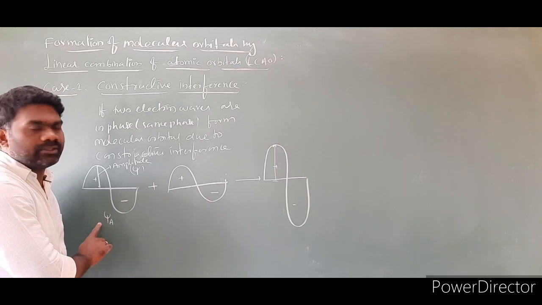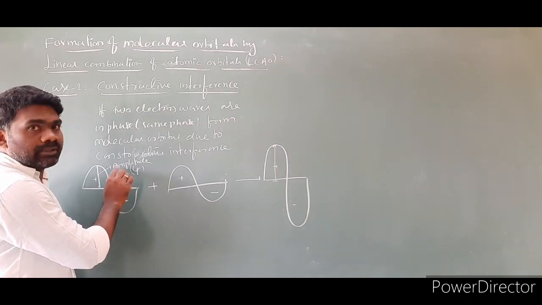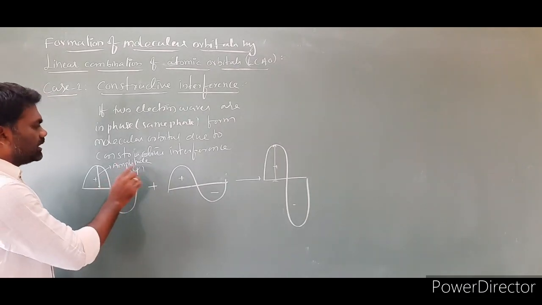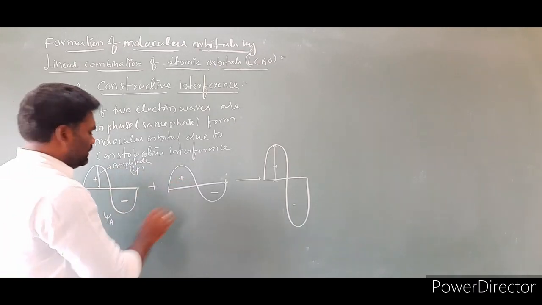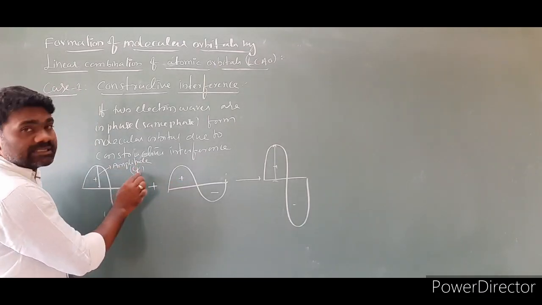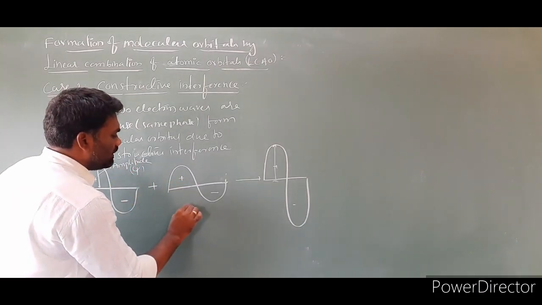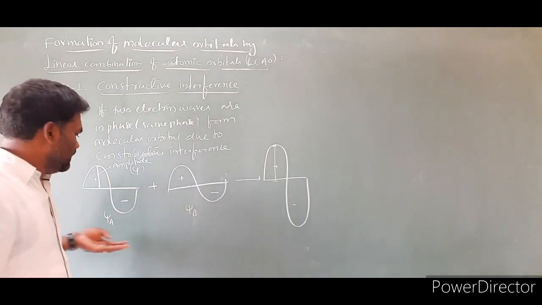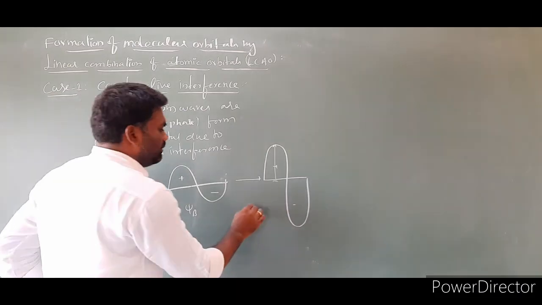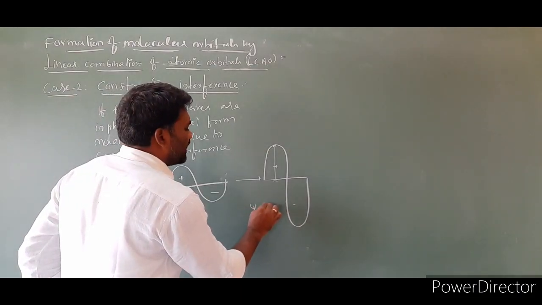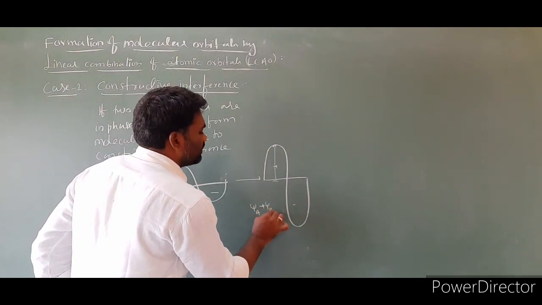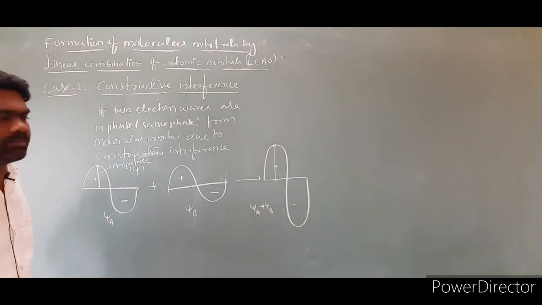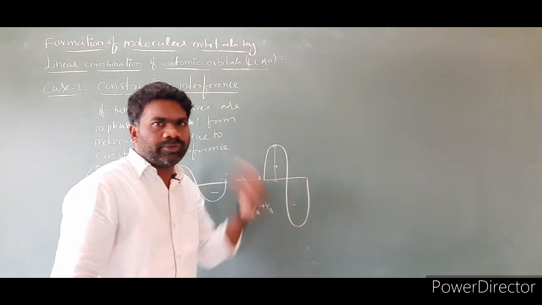Psi is a wave function, represented by amplitude. This is the amplitude shown by psi, and this atom is labeled as psi B. This is the atom A, and this is the atom B, psi B. This will be psi A plus psi B. How the value is increased, I am showing here.